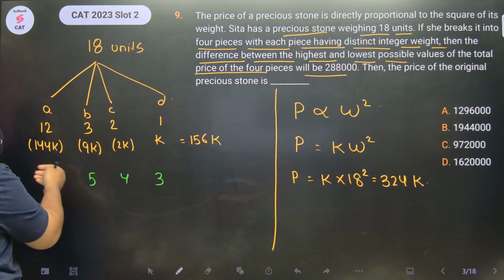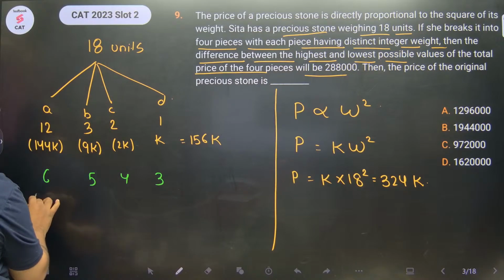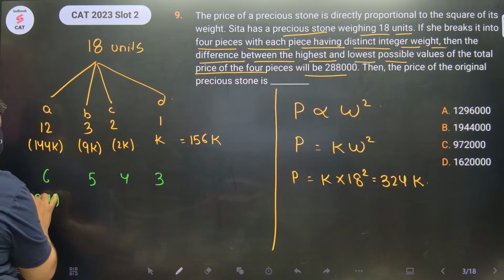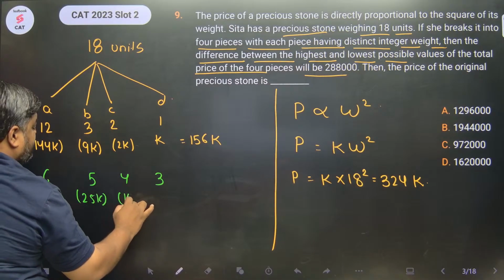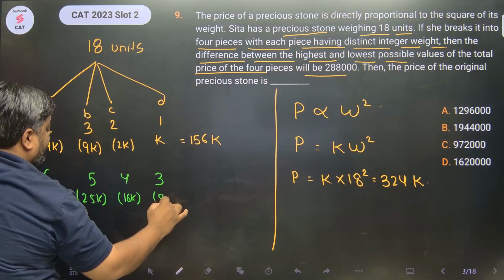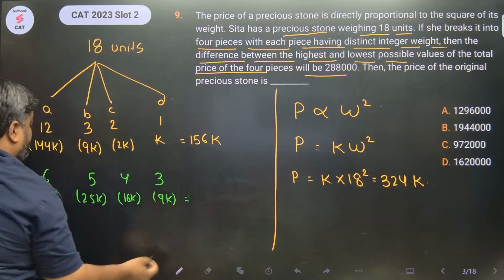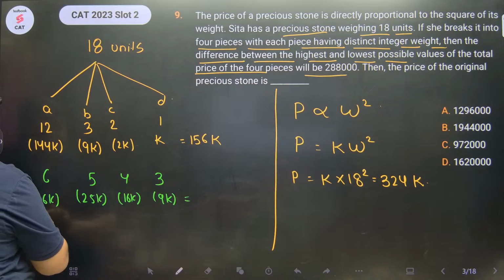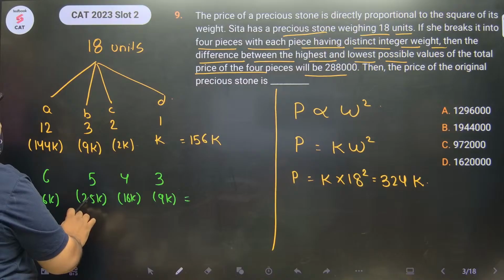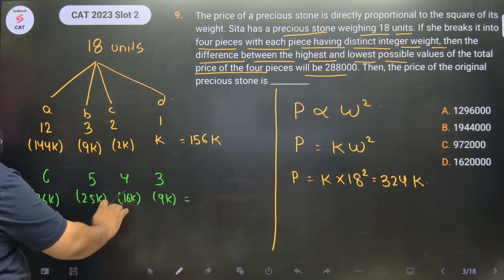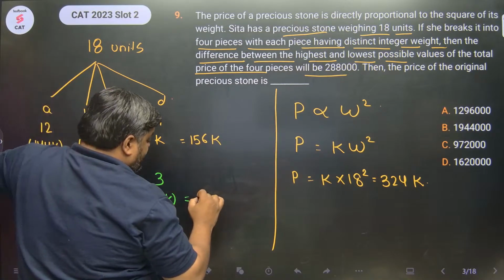First stone weighing 6 units, the value would be 36K. Second would be 25K. Third would be 16K and fourth would be 9K. What would be the total value? Let's add them. 36 plus 9, 45, 45 plus 25 is 70, 70 plus 16 is 86, 86K, right?